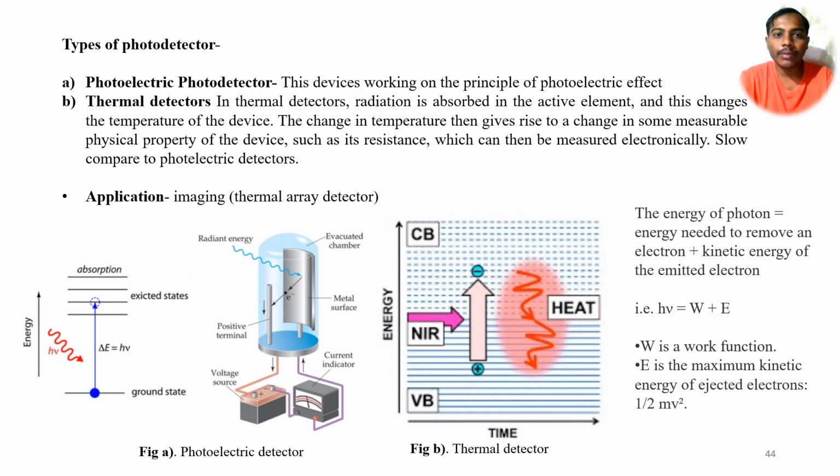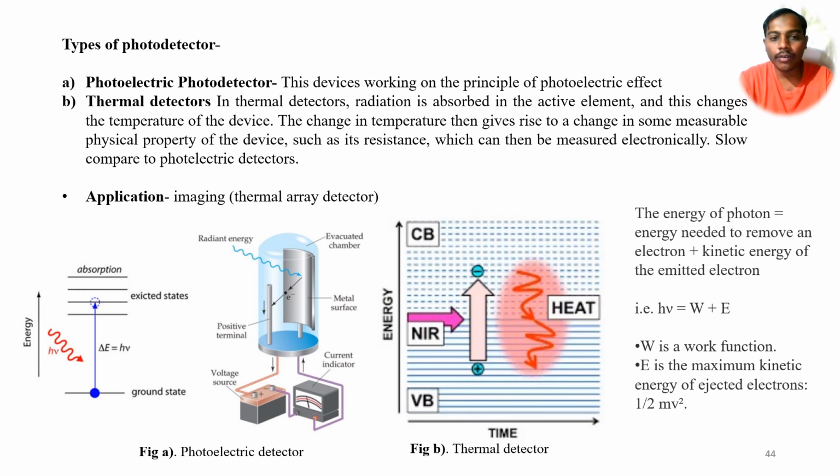Based on the working principle, photodetectors are classified into two types. One of them is the photoelectric photodetector and the other is the thermal detector. In figure A we can see the photoelectric detector, which works on the principle of the photoelectric effect. Whenever an external energy source is there, the atoms in the ground state absorb that energy and shift to the conduction band. So they are available for conduction.